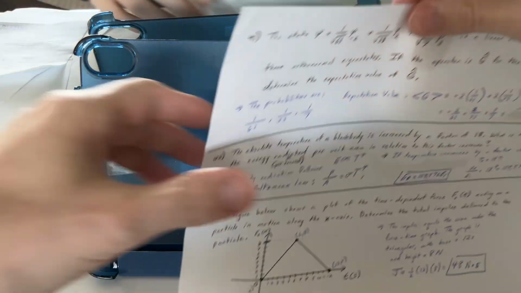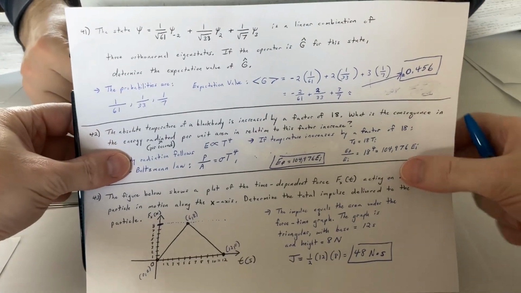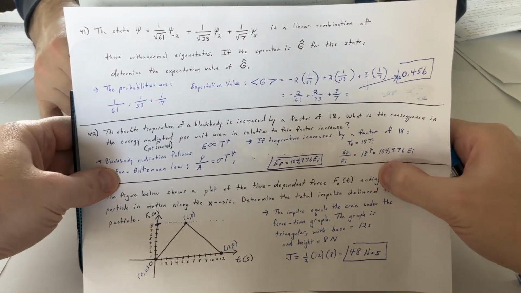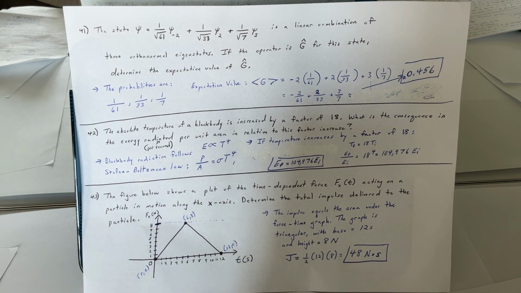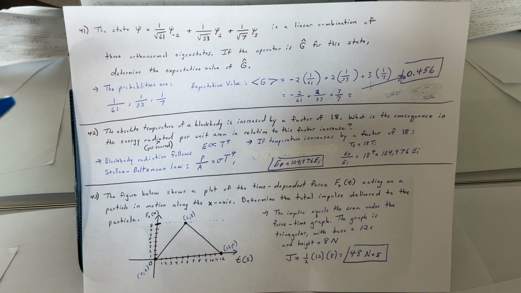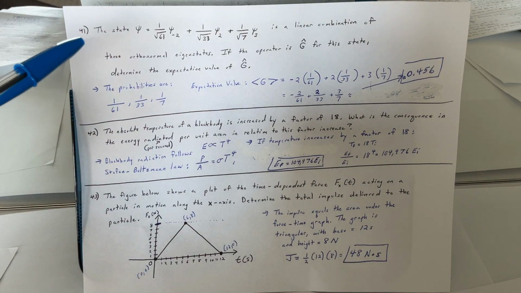GRE jumps around a lot from all different topics, ranging from mechanics to quantum mechanics, thermodynamics, electricity and magnetism, etc., optics and waves. Okay, 41 here.